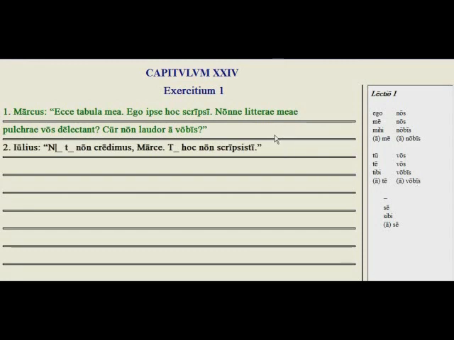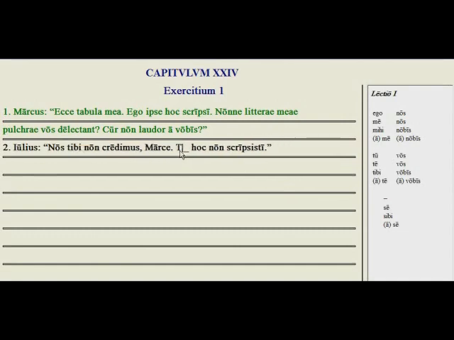Let's do one more here, or maybe two. We have Julius who says, we don't believe you. So the form for we is over here on this chart, nos. And the form of you we need, because credimus takes the dative, right? We don't give our trust to you. We don't believe you. We need the dative singular of tu, and the dative singular is right here, tibi.